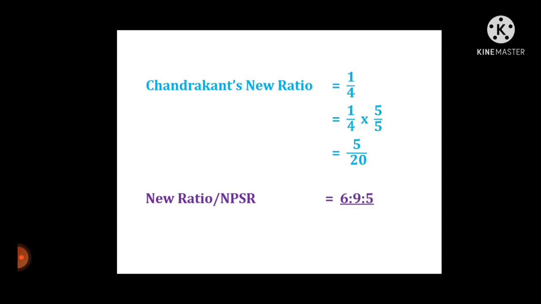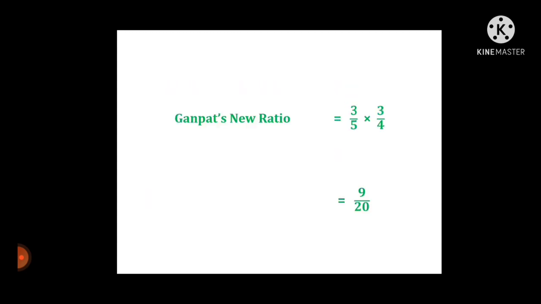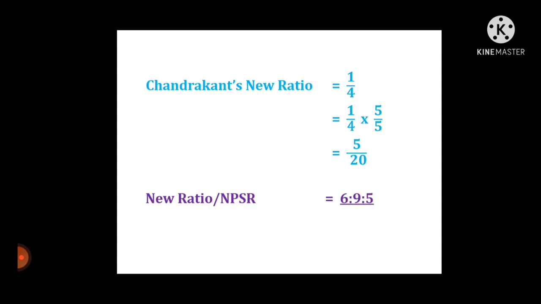Next, Chandrakant's new ratio is equal to 1 upon 4. For finding the same denominator 20, we have to multiply the same number to numerator and denominator.